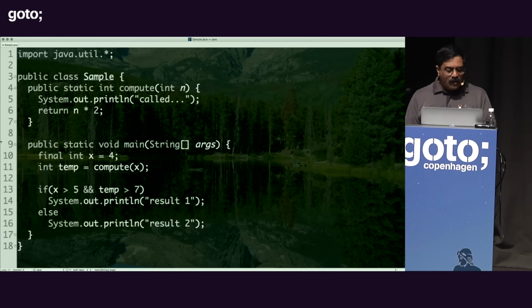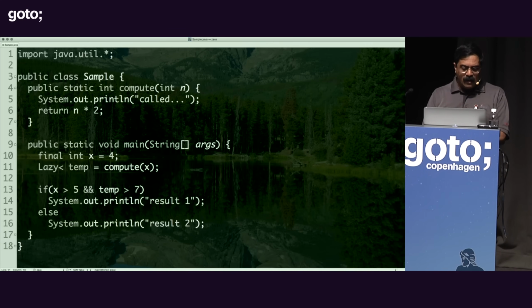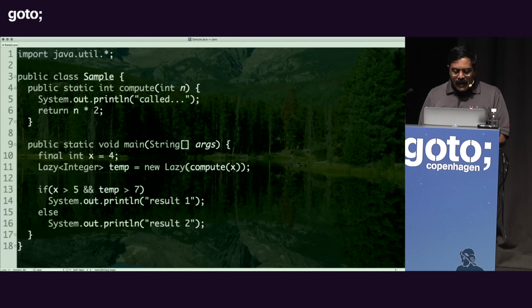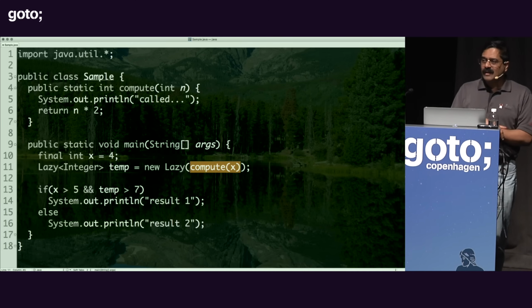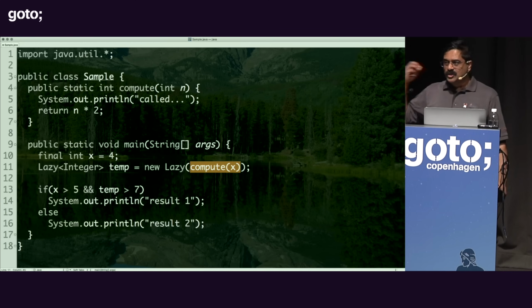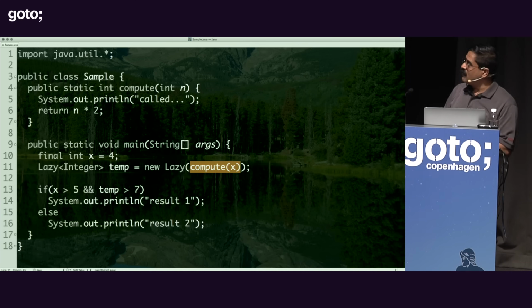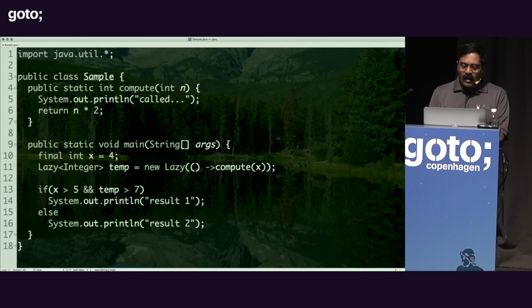So what I can do here in the code is I can now say a lazy of integer, and I'm going to call it temp, and then I will say new lazy, and look at this very carefully. If I call the compute method right here, this is applicative order. Java will immediately call this function because that's what Java does. It's an applicative order language. But what I can tell Java is, do me a favor, don't call the compute now, instead call it later.